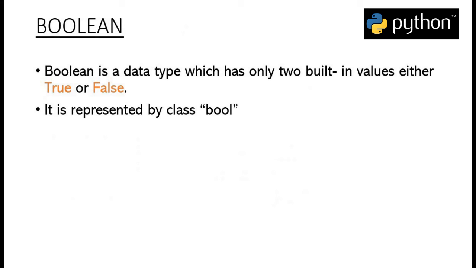Now what are Boolean values? The Boolean data type is a data type which is made up of only two values, either true or false, and they basically help us to evaluate any condition or expression.